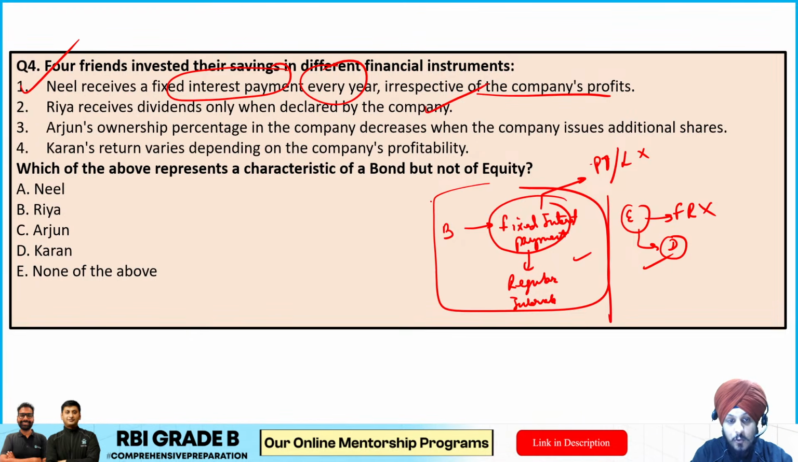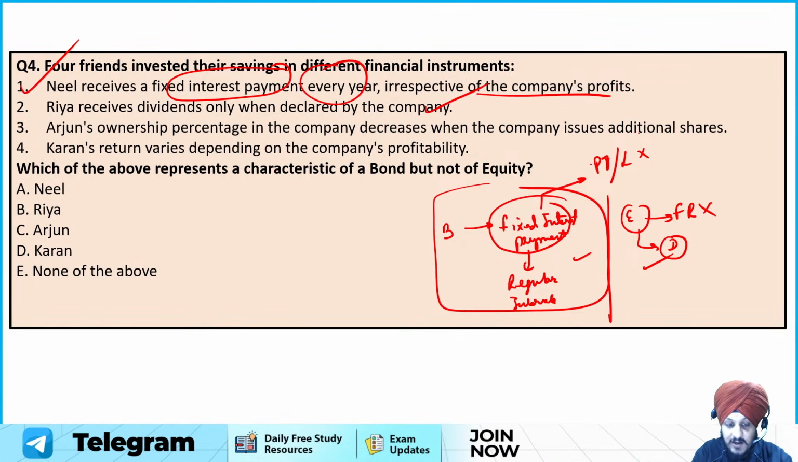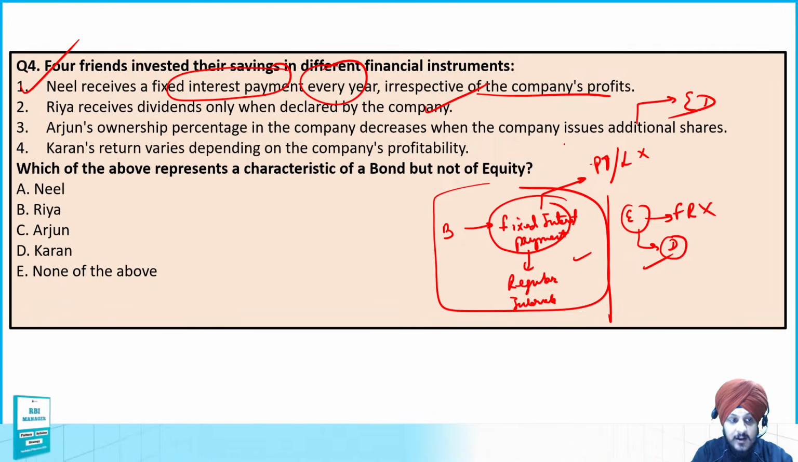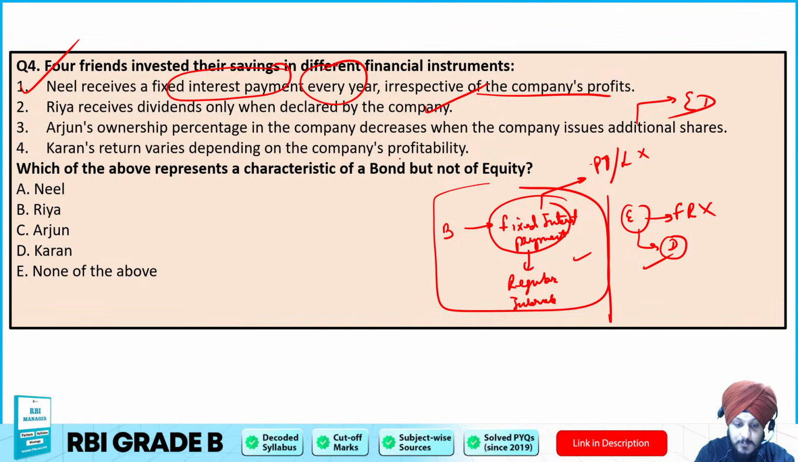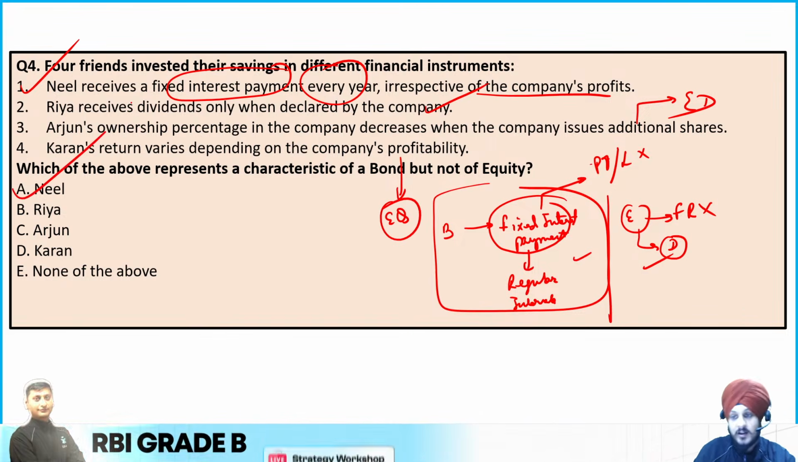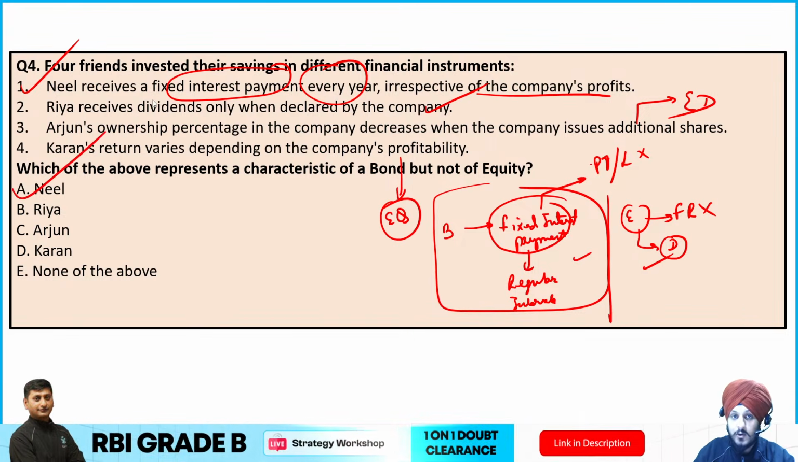Arjun's ownership percentage in the company decreases, which is again related to equity. The equity dilution is happening over here. And option 4, Karan's return varies depending upon the company's profitability, which is again an equity characteristic. So that is why A is the correct answer to this question. I hope this is clear to everyone.